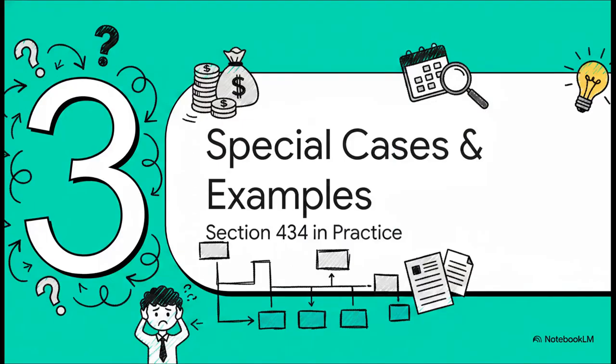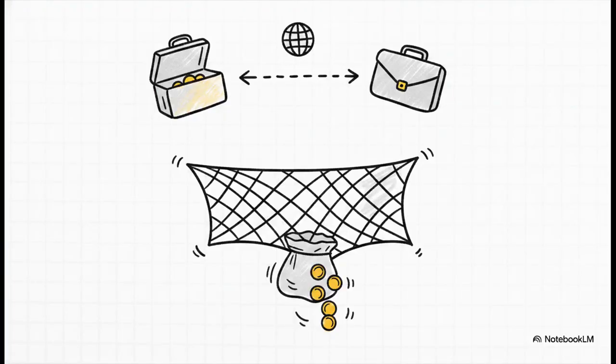Let's jump right into Section 3 and look at some special cases, focusing on how Section 434 works in practice. Section 434 is a really fascinating provision. It corresponds to the old Section 239A. It basically provides a safety net when a contractual agreement forces a payer to bear a tax cost that legally wasn't even applicable. Think about a cross-border transaction where an Indian business agrees to pay a non-resident net of taxes, meaning they absorb the TDS out of their own pocket.